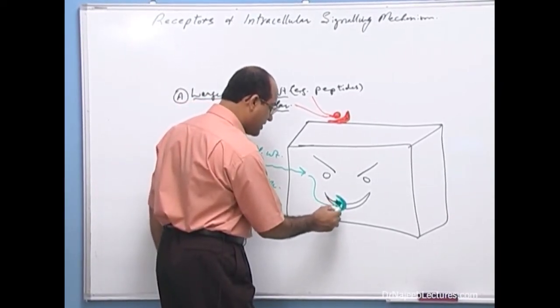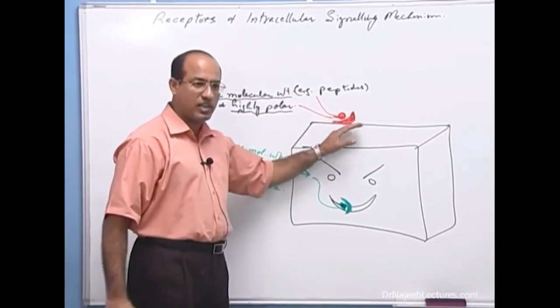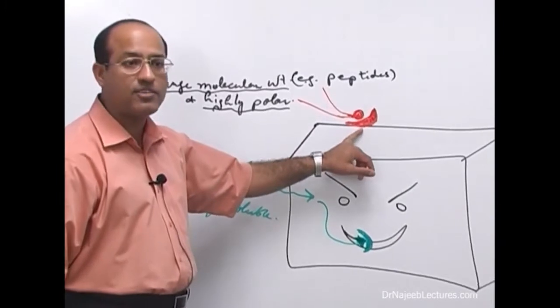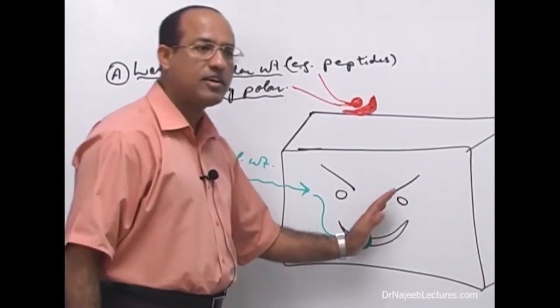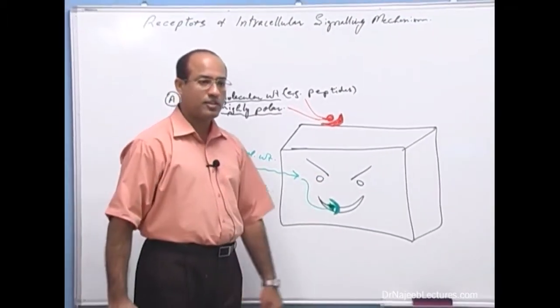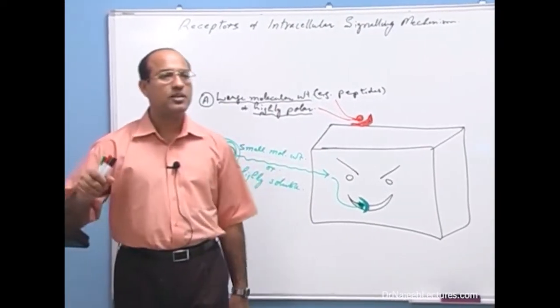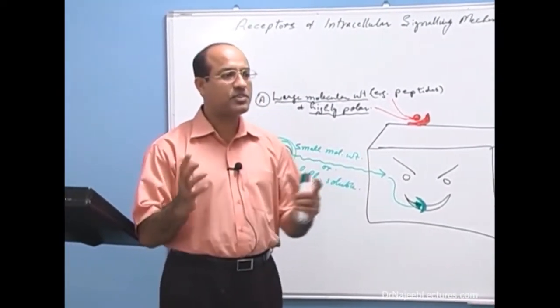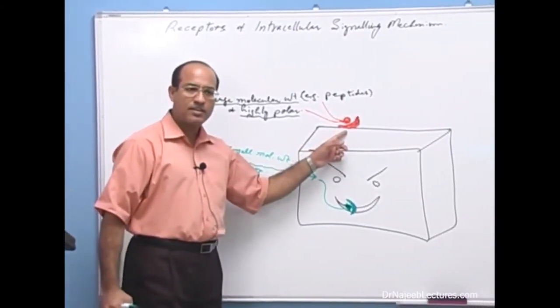That's the beauty of it, that all those substances which usually cannot enter into the cell, their receptors are expressed on the cell surface. And all those substances which can enter into the cell, their receptors are present within the cell. They may be in the cytosol or within the nucleus. Is that right? Now, next time if I ask you that there is a substance which is very large and highly polar, its receptor should be present on the surface.